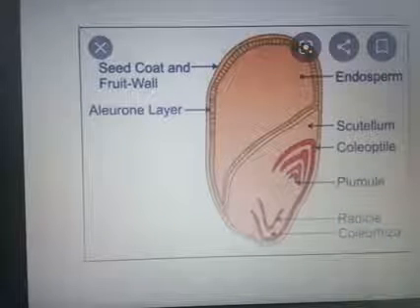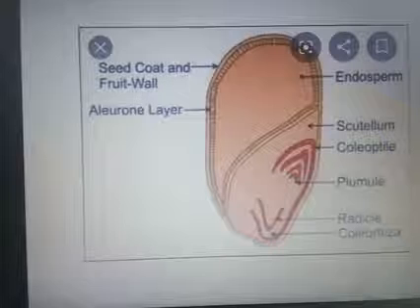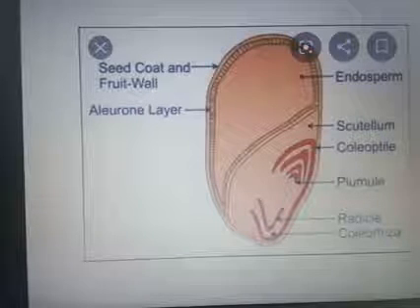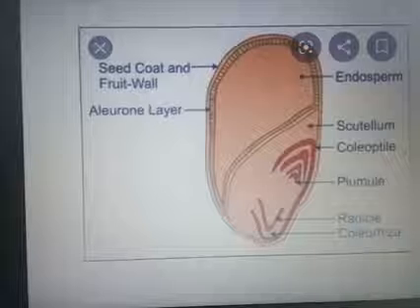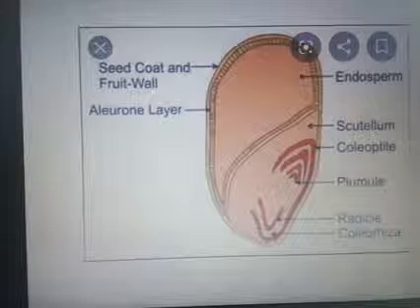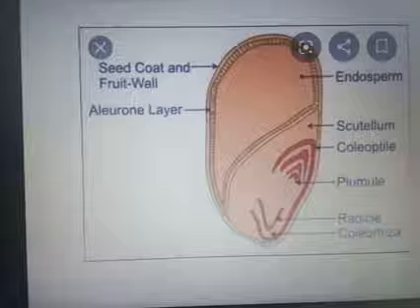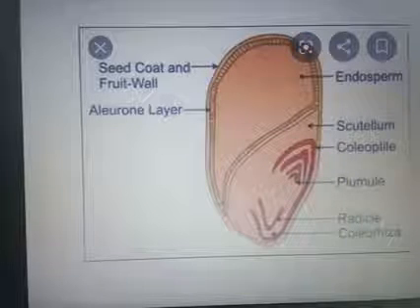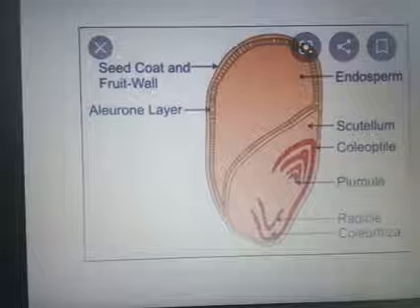A seed is a fertilized, matured ovule. The covering of the seed is known as seed coat. The seed coat is developed from the integuments of the ovule. Integument means outer covering. The outer layer of the seed is known as testa and the inner layer is known as tegmen.